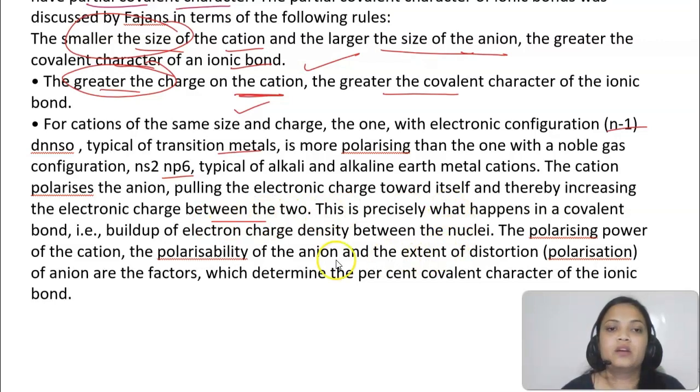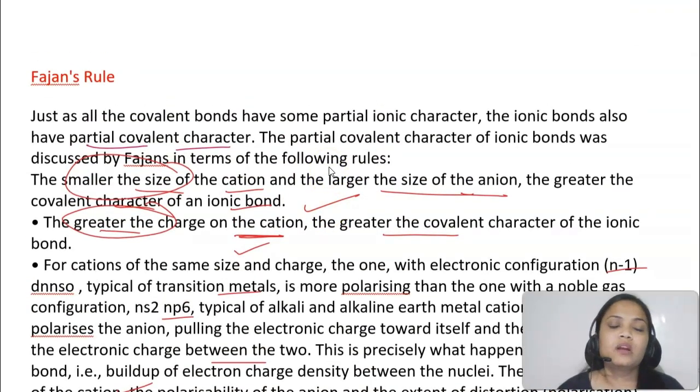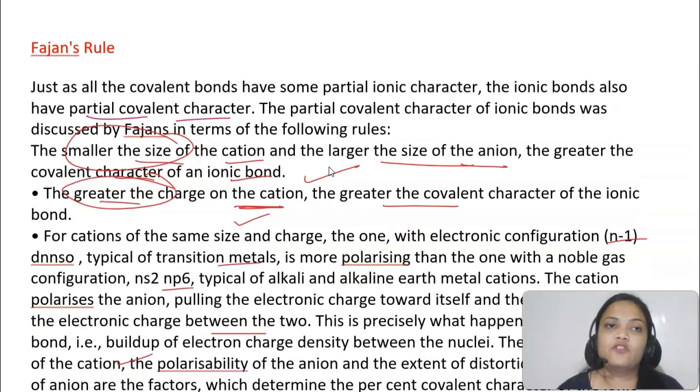Okay. So that is the thing, and the polarizing power of cation and the polarizability कि कितना आपके anion polarize हो सकती है, those are the two factors which determine the percentage covalent character of ionic bond. That you will also learn in other chapters. This is just an idea about the covalent character of ionic bonds.